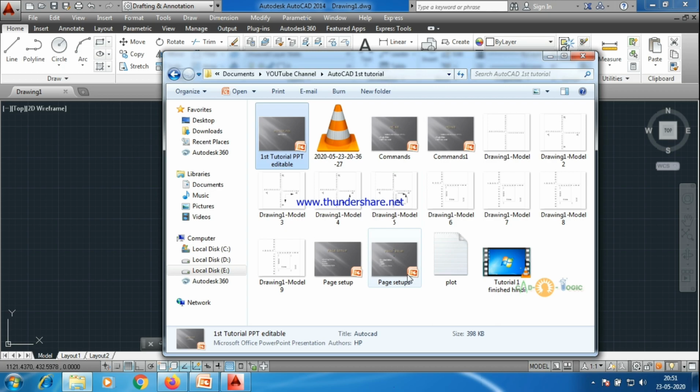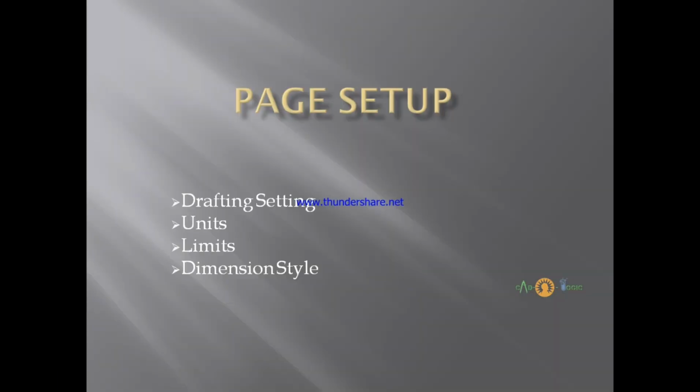We have to set up our page. So just note it down. We have to do 4 things basically: drafting settings, then units, then limits, and dimension style. These 4 things we have to set before starting any project. This is a compulsion, because if you won't set the page, that would be a mess.